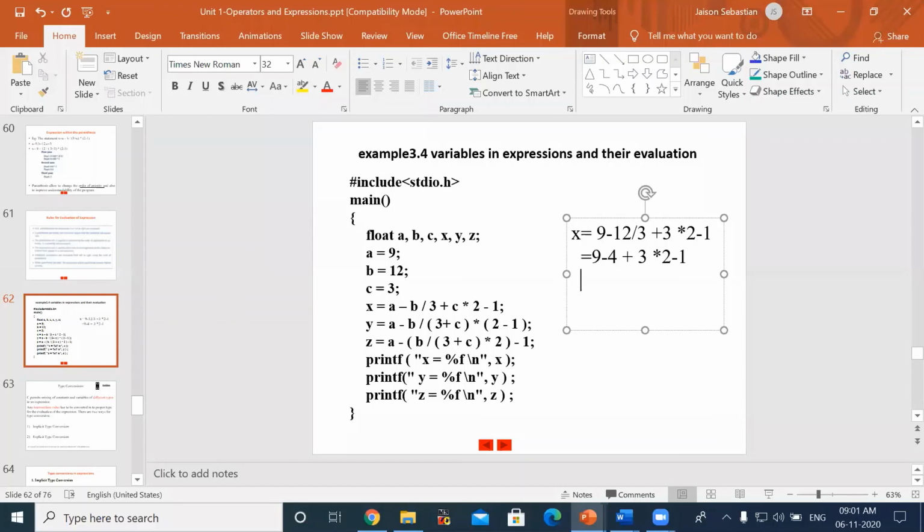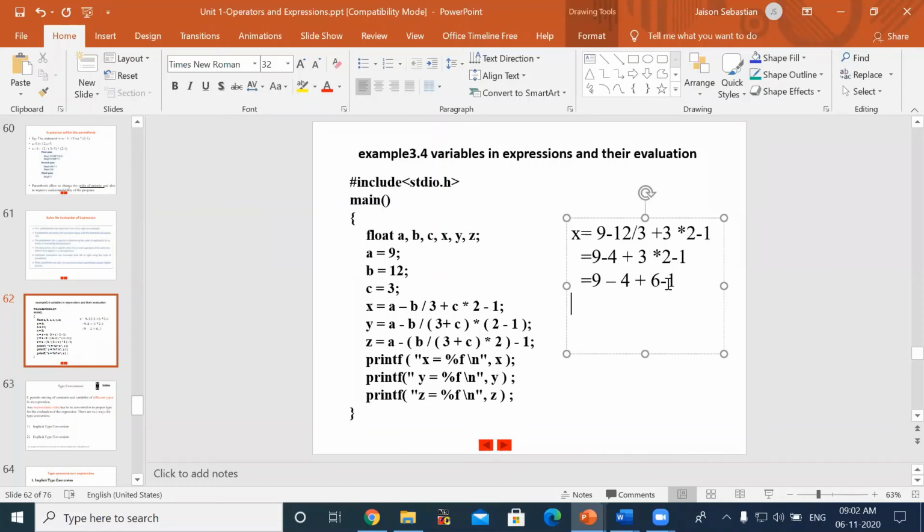So here, now what will happen? For the next pass, when it starts execution from the left side, it will encounter a subtraction symbol, then addition, and then comes the multiplication. You know that multiplication has precedence. The multiplication symbol has two operands on the left and right. So what are the two operands for the multiplication symbol? 3 and 2, right? So it will be multiplying 3 into 2, which is 6. So you can read 9 minus 4, plus 3 into 2 is 6, right? So you rewrite 3 into 2 as 6 and then minus 1.